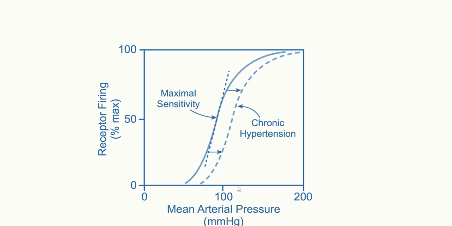But in a chronic hypertensive patient, just observe the sensitivity has shifted above 100, somewhere very close to 110 or 113. There is a maximal sensitivity in chronic hypertension. So this process of resetting, or shifted sensitivity, is what is called baroreceptor resetting.